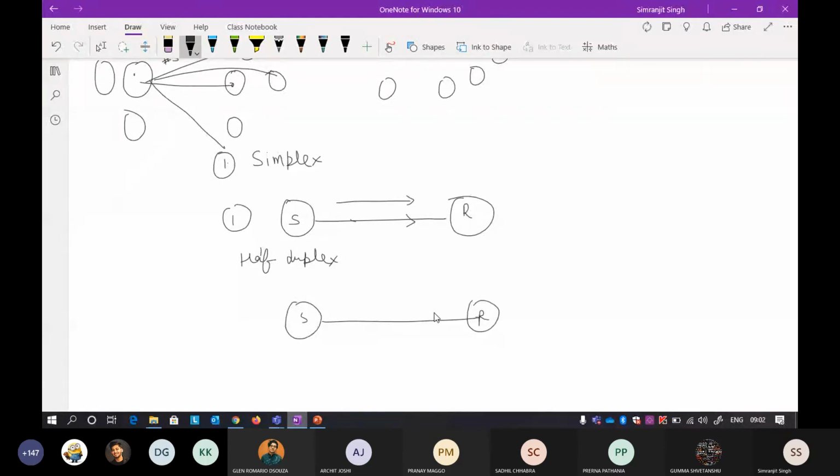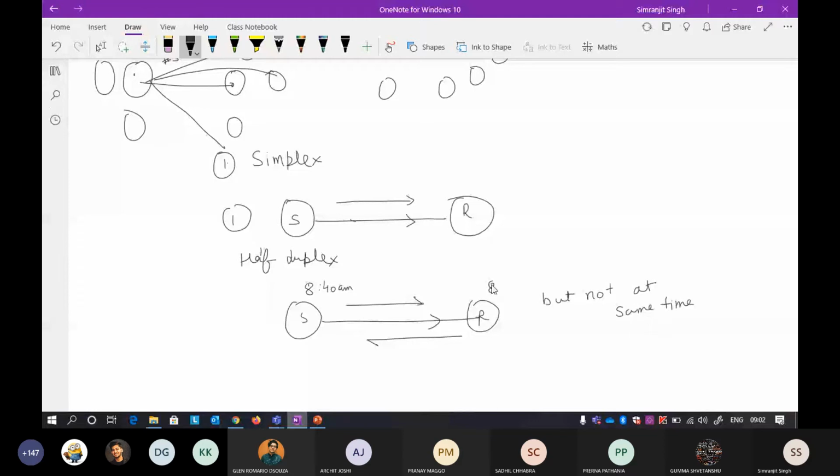Suppose I'm sending a message from my side at 8:40 a.m., the receiver cannot send a message from his side at 8:40 a.m. There will be no communication if that happens.